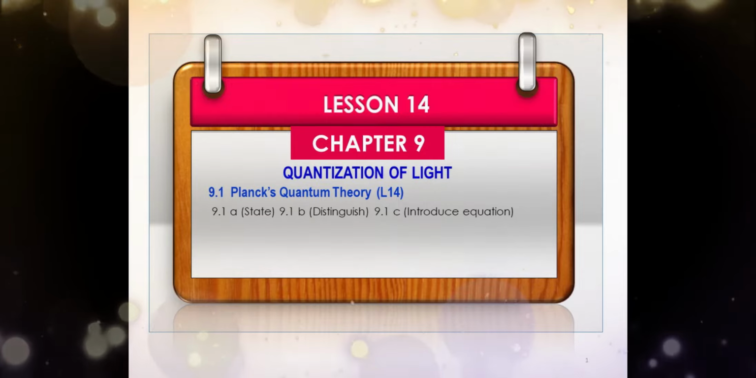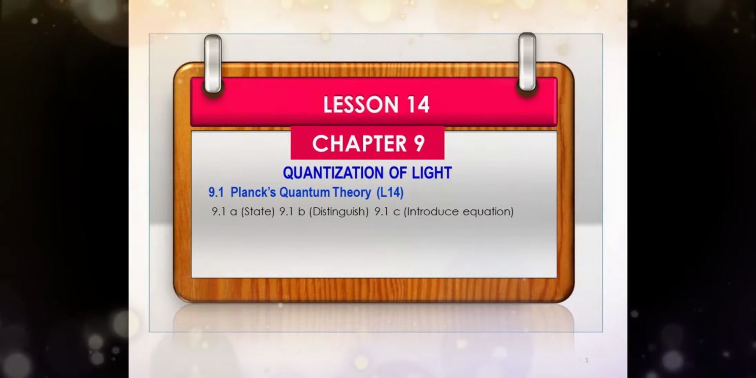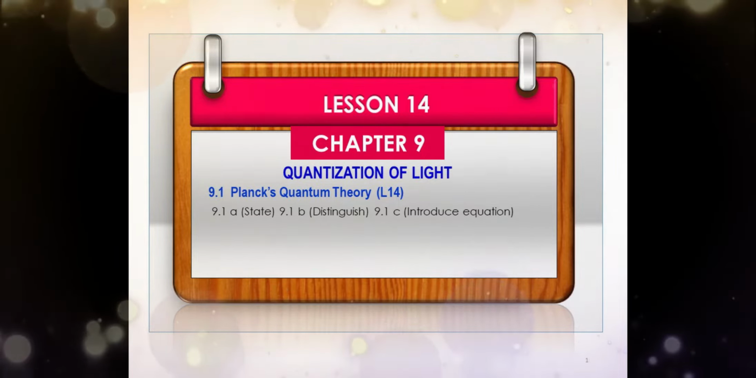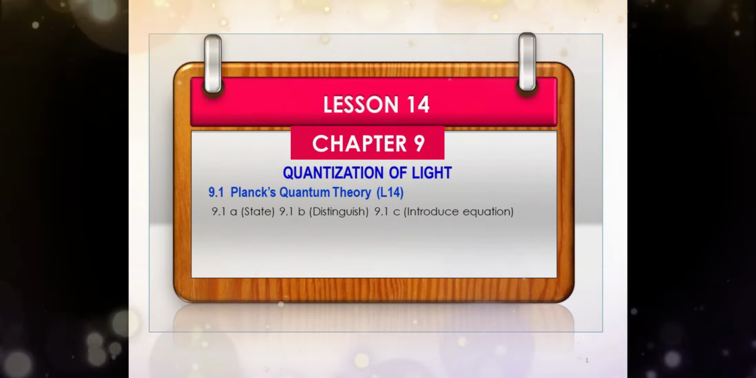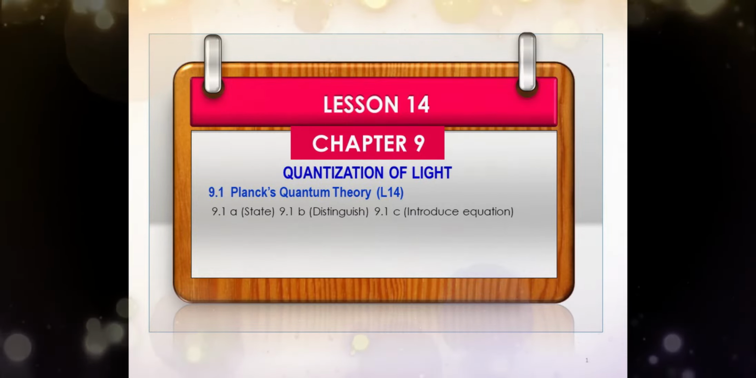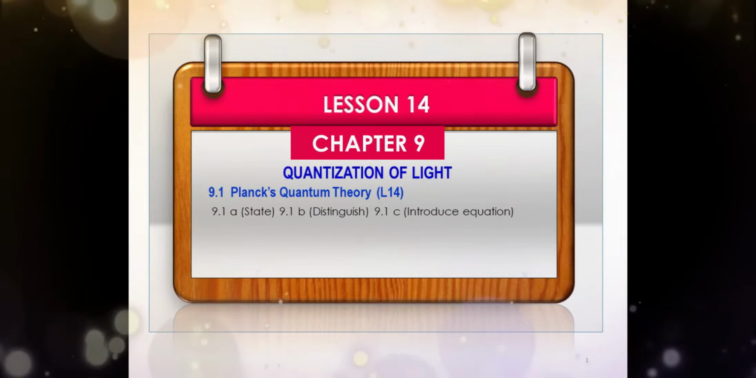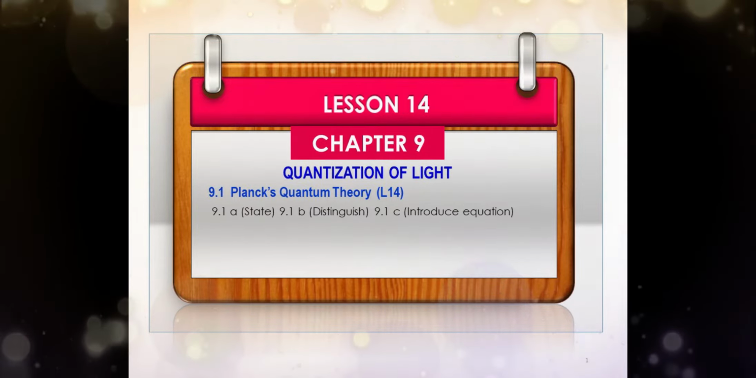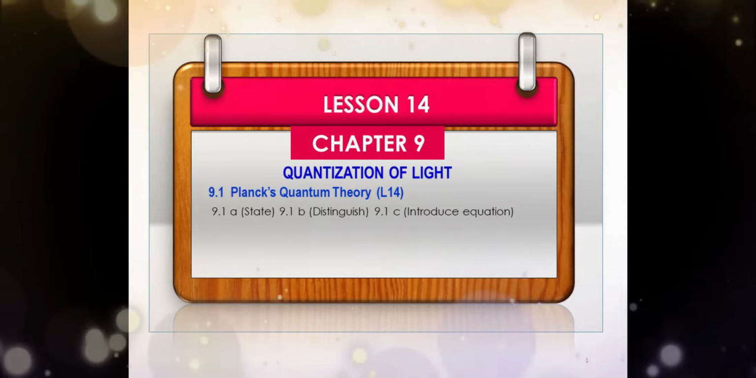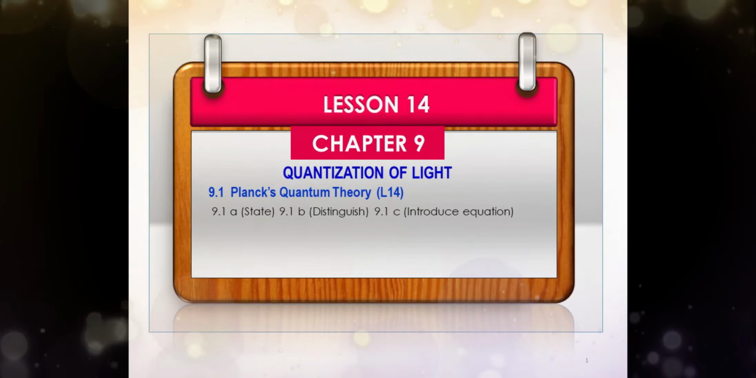Hi, today we are going to discuss topic 9, quantization of light. We will discuss three things, namely: A. State Planck's quantum theory. B. Distinguish between Planck's quantum theory and classical theory of energy. C. Use Einstein's equation for a photon energy.